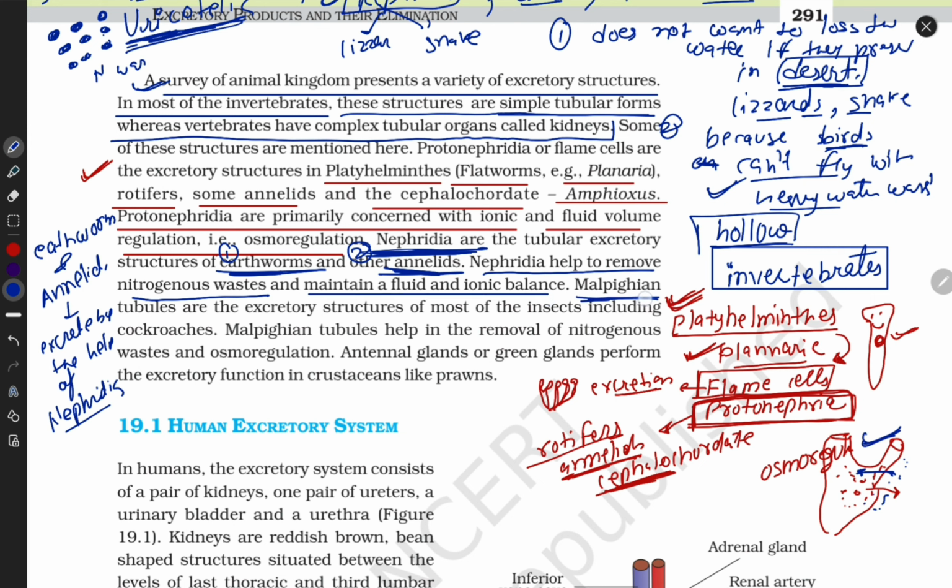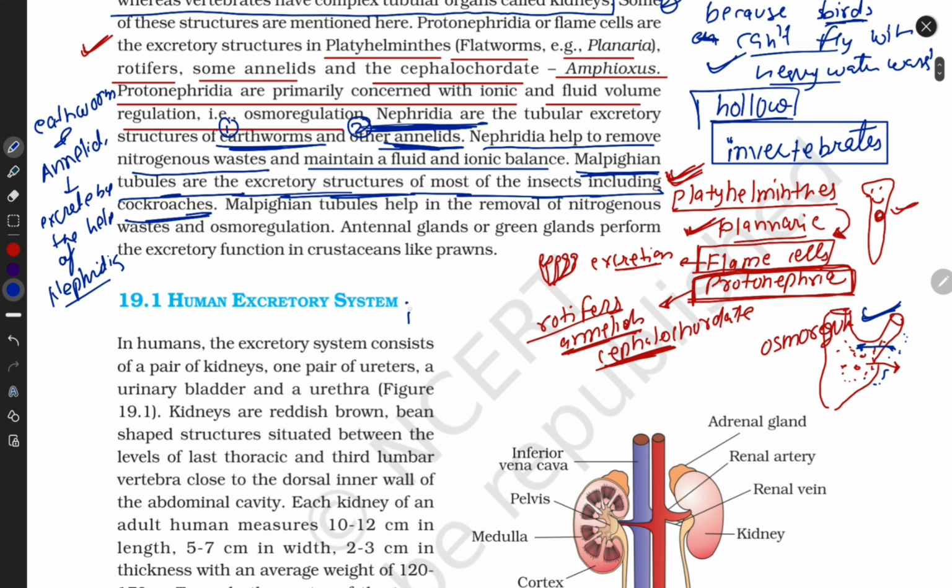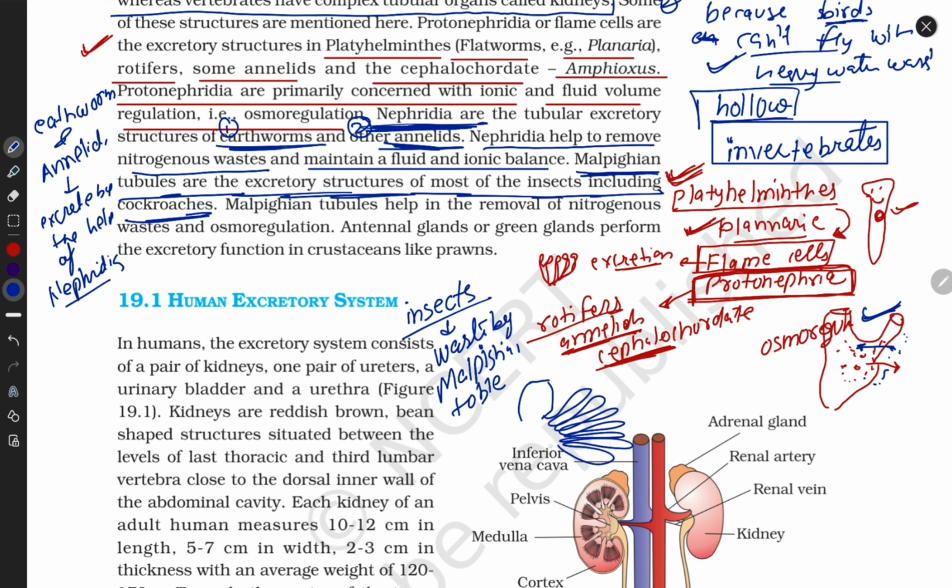Now, Malpighian tubules are the excretory structures of most insects, including cockroaches. Another phylum is insects, and they excrete their waste by Malpighian tubules like this. These are Malpighian tubules in cockroaches.